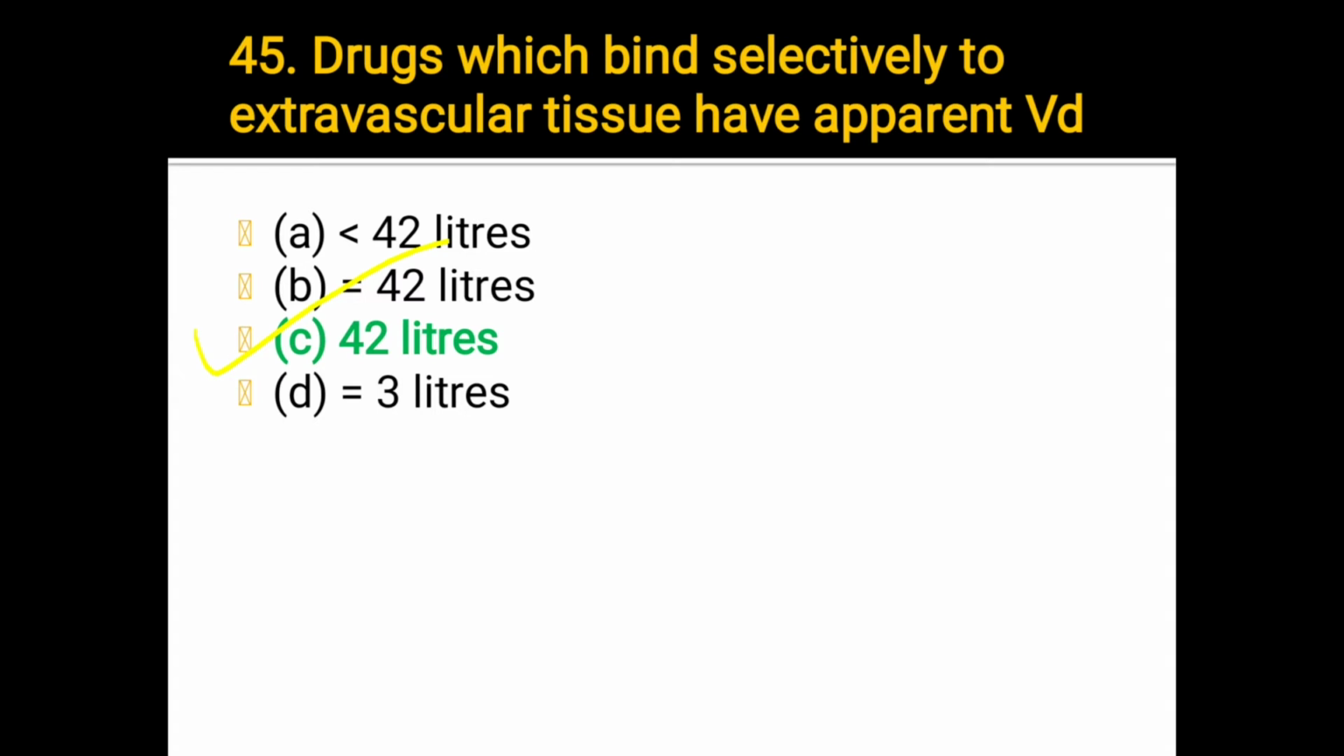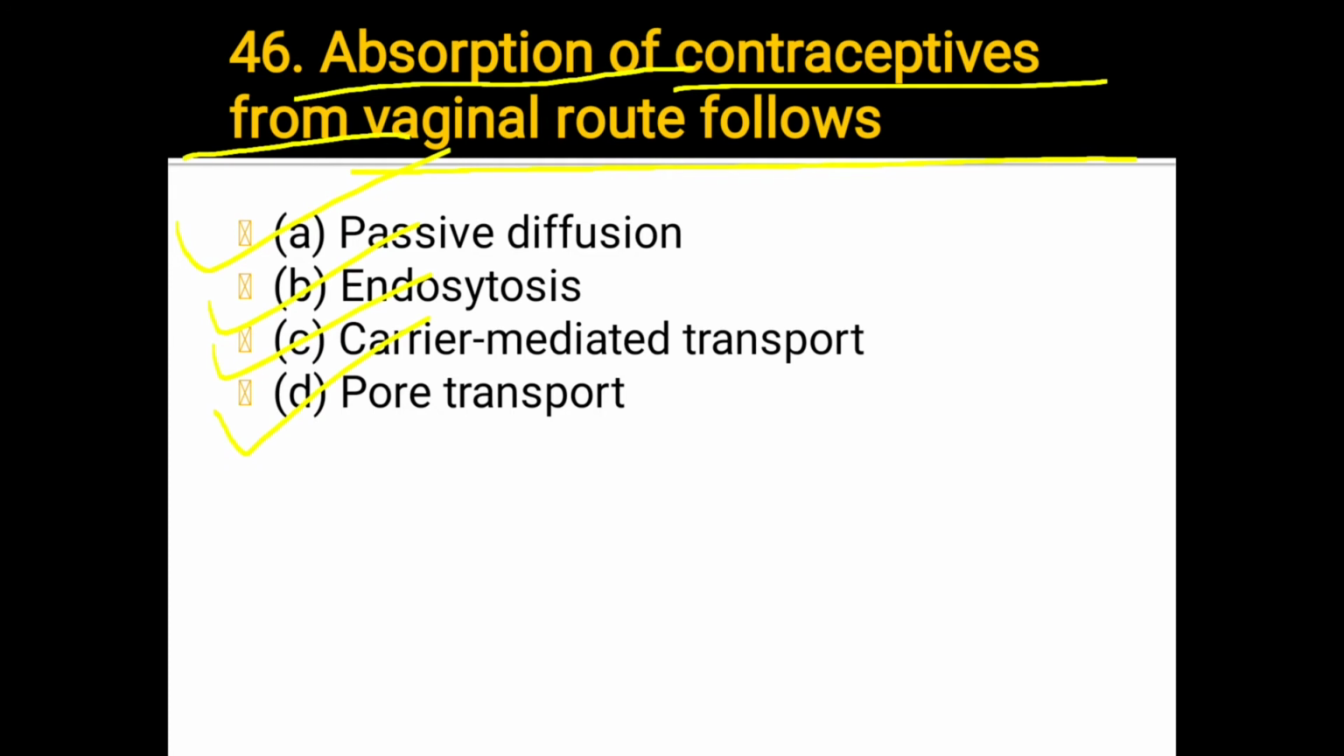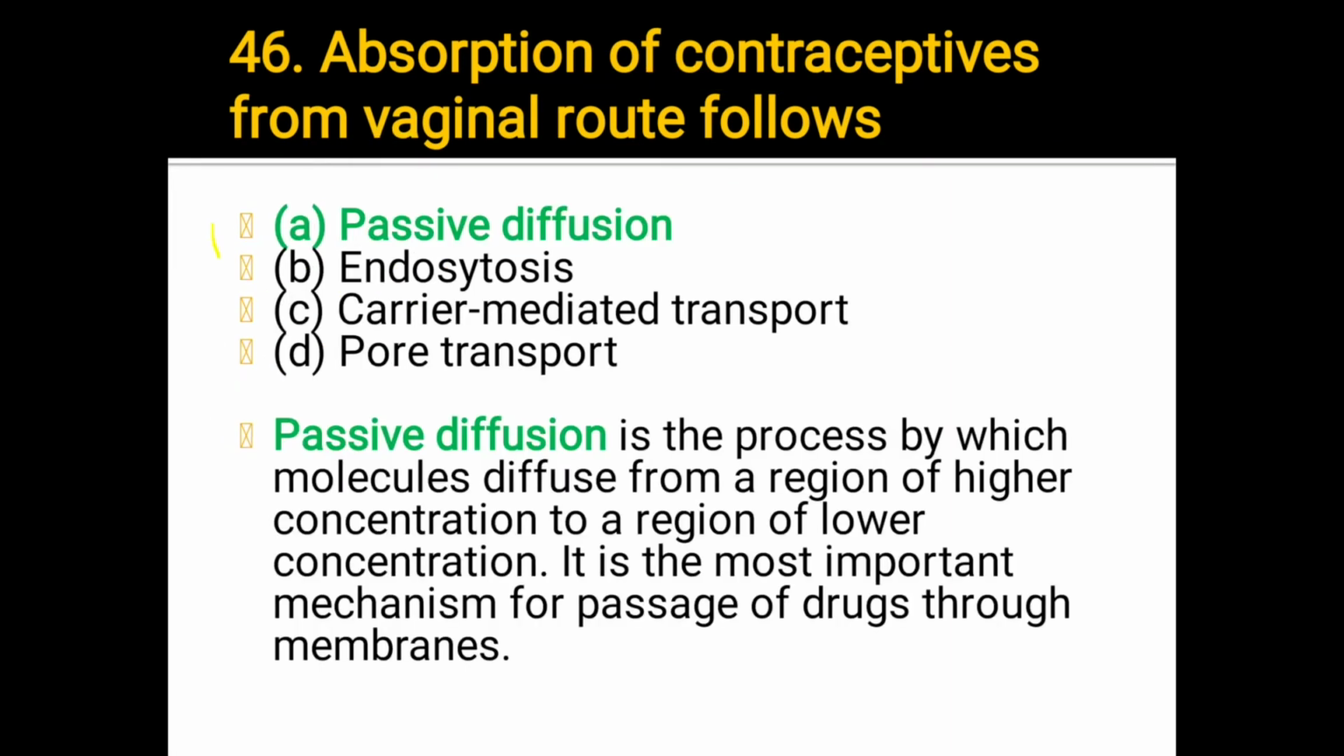Okay, next, question 46. Absorption of contraceptives from vaginal routes follows: A, passive diffusion; B, endocytosis; C, carrier mediated transport; or D, pore transport. Which one answer? The answer is A, passive diffusion.